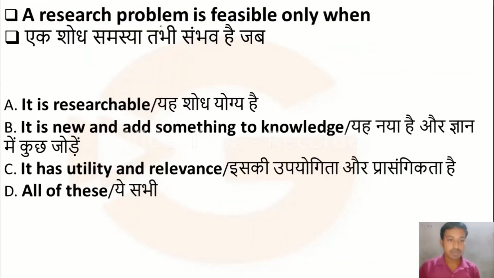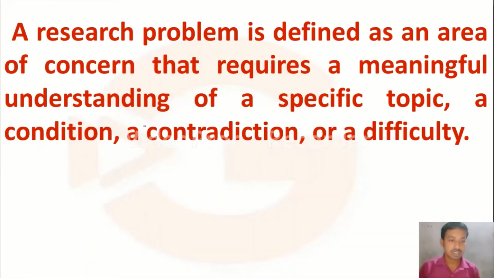A research problem is feasible only when: option A, it is researchable; option B, it is new and adds something to the knowledge; option C, it has utility and relevance; option D, all of these. In the previous question we discussed research, and the research problem is the topic chosen by the researcher. A research problem is defined as an area of concern, the topic the researcher is going to choose, and that requires a meaningful understanding of a specific topic.